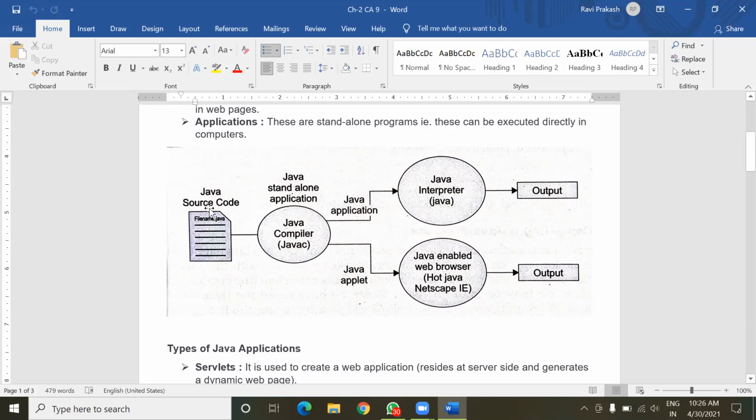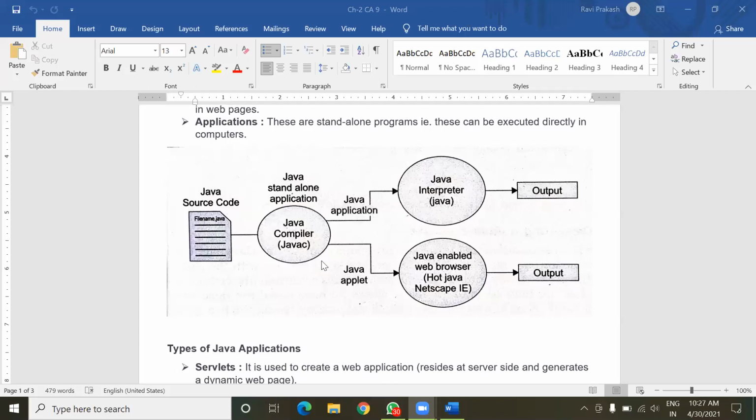After completing the source code, we compile it. After compilation, if it is a Java application, we interpret it using the Java interpreter, and the output is shown to the user.